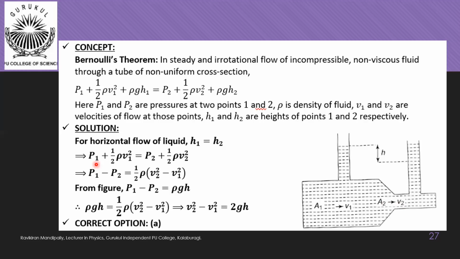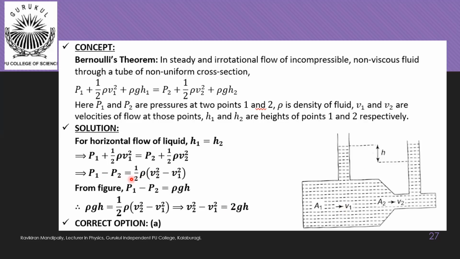So here we are supposed to find this difference in levels of liquid in the vertical tubes. We need to remember that this difference in levels of liquid in both the tubes is indicating pressure difference of liquid at these 2 points 1 and 2. So here we are writing the expression in terms of pressure difference.